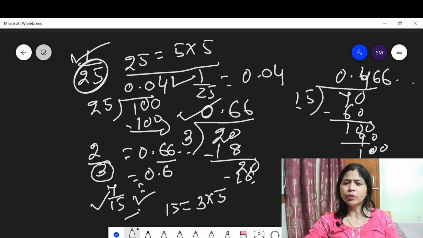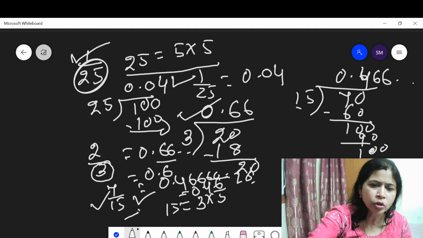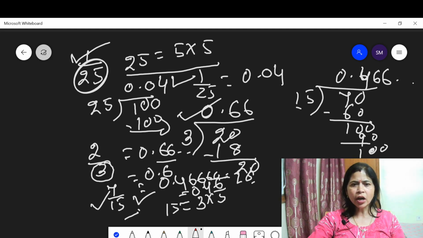In this way you get 7 upon 15 is 0.46666, and this can be written as 0.46 bar. Which is repeating, we put the bar upon this. We put the bar upon the digit which is repeating. Look at here, the 6 is repeating, so you put the bar.